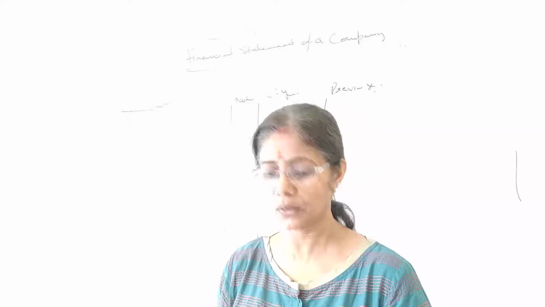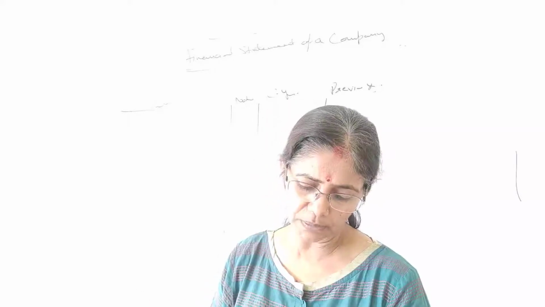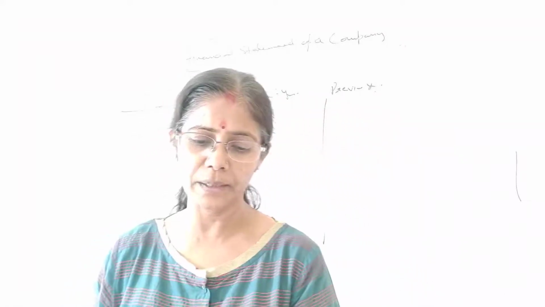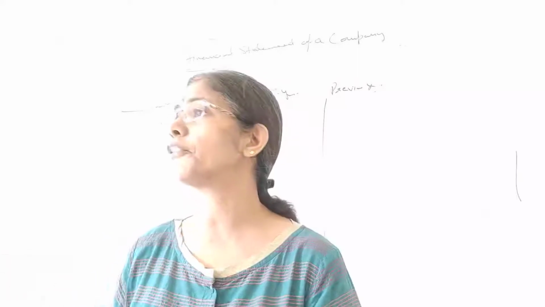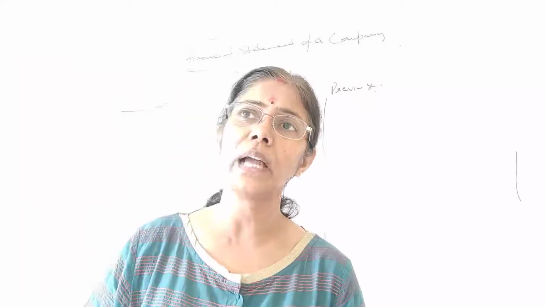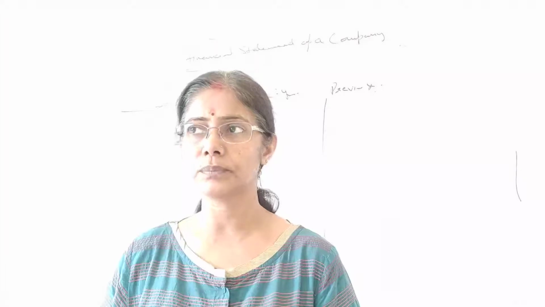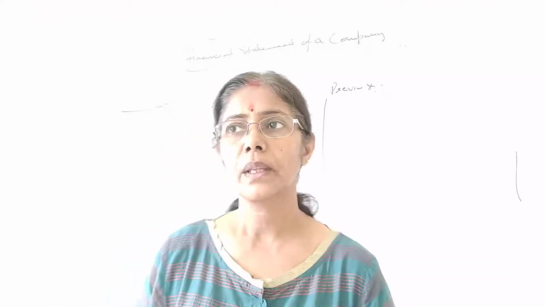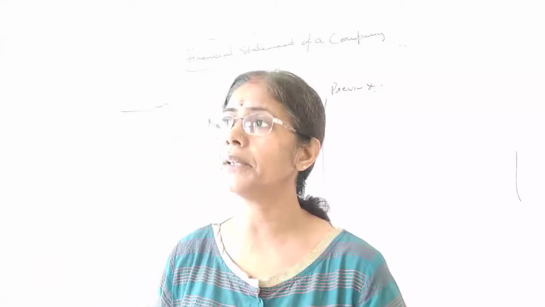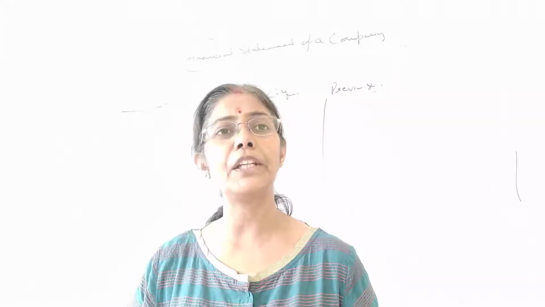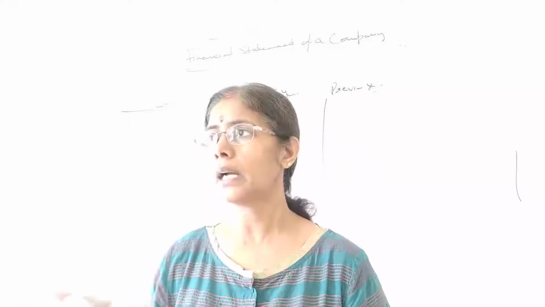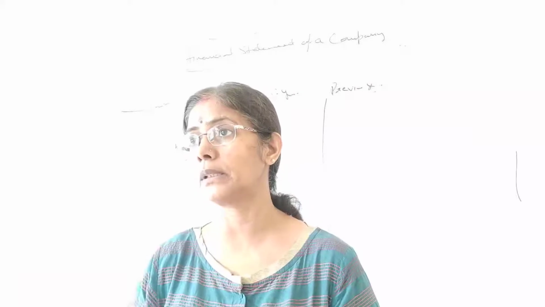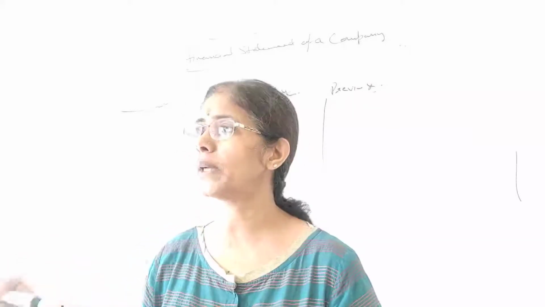Alright students, so this I have explained in brief regarding share capital. Okay, now you can come to this example which is given on page number 1.9. So they have explained the different kinds of shares. Students, we have studied about the kinds of share also. What are the kinds of share? We have two kinds of shares, equity and preference shares. So company can issue any kind of shares, and company can issue both kinds of shares also, depending upon the company's policy. Okay, but we have to show them separately.